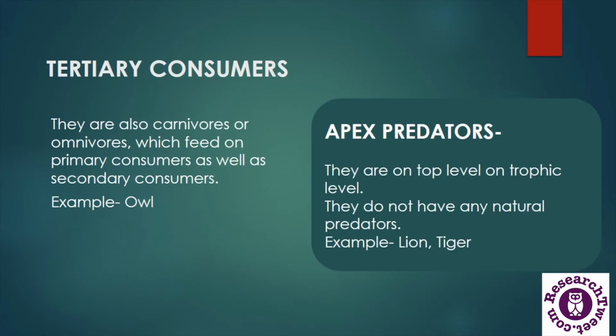Now let's come to the next level, which is tertiary consumers or the fourth trophic level. In the fourth trophic level, they are also carnivores, termed top carnivores because they feed on the carnivores of secondary consumers, and they can also be omnivores. An example is the owl. And on the fifth trophic level, which is the top level of the food chain, there are apex predators. These apex predators do not have any natural predator, and they will die from some other natural phenomenon. Examples are the lion and tiger.